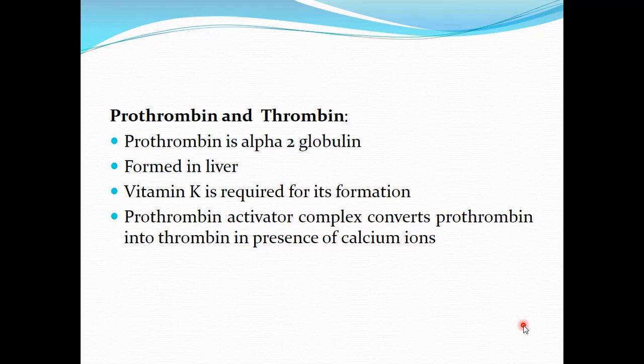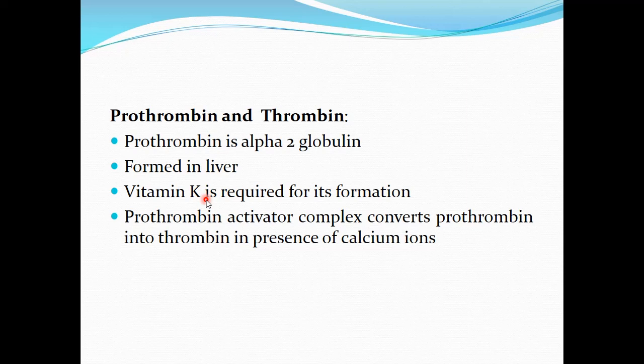Now we will learn a little bit more about prothrombin and thrombin. Prothrombin is a plasma protein. It is basically an alpha 2 globulin. It is formed in the liver, and the formation of prothrombin requires vitamin K. In our last session, we discussed that vitamin K is required for formation of some of the clotting factors, and those clotting factors were 2, 7, 9 and 10.